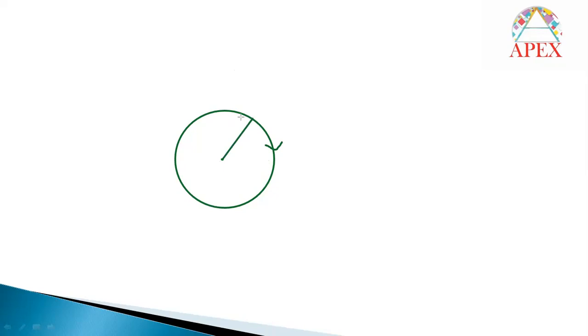In this particular case, the mass of the body is 1 kg and the radius is 8 meters. The kinetic energy relation was given here: kinetic energy is 2t square. Then they are asking us to calculate the centripetal acceleration.